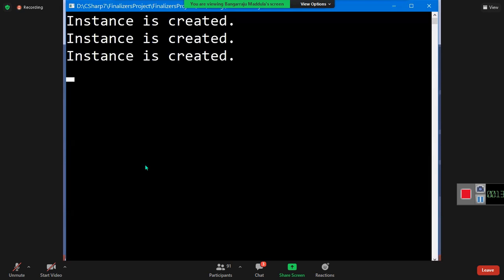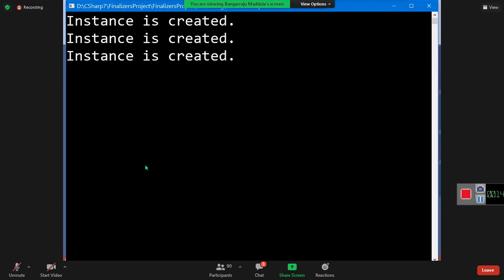Okay, now what is happening? The read line statement is executing. After instance creation, we have read line. When will the read line statement finish the execution? When we hit the enter key. Read line execution is completed when you hit the enter key. Now when I hit the enter key, the execution of the read line statement is finished.